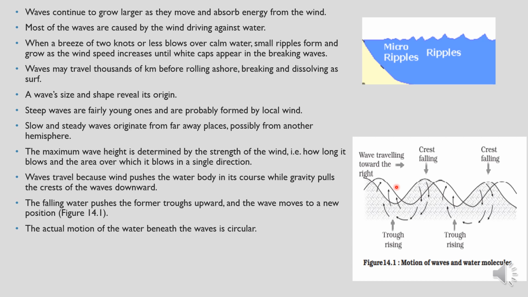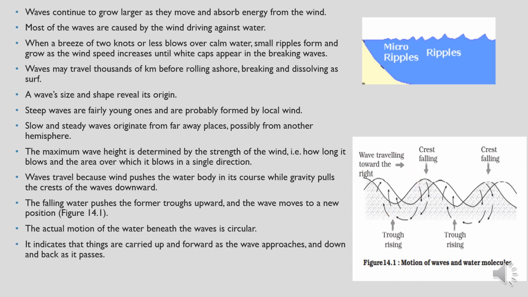So the actual motion of water beneath the surface will be circular, as we saw in the previous diagram also. It indicates that things are carried up and forward. Two things are happening over here. It is getting carried up, and it is moving ahead also. So you can see there is a change of movement and a change in height. So it indicates that things are carried up and forward as the wave approaches and down and back as it passes.